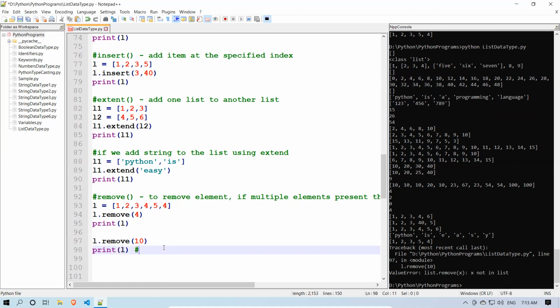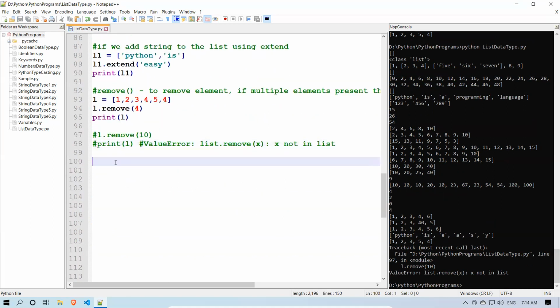You will get a value error saying list dot remove of x, x not in the list, right? Whether 10 or 20 or 30, whatever it is, that value x is not in the list. That is the reason it is giving me an error. So I'll comment this code. Okay, this is how you can use